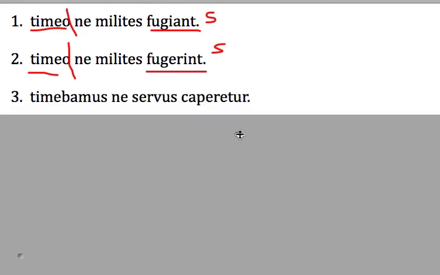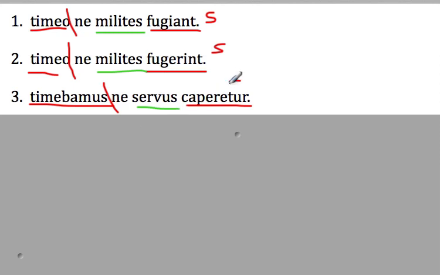Let's look at number 3. Timebamus ne servus caperetur. We got two main verbs, two clauses, divided at the ne. Okay, we got servus as a nominative over here, kind of like milites was nominative up here. Alright, we go with timebamus. We were afraid that the slave was captured.